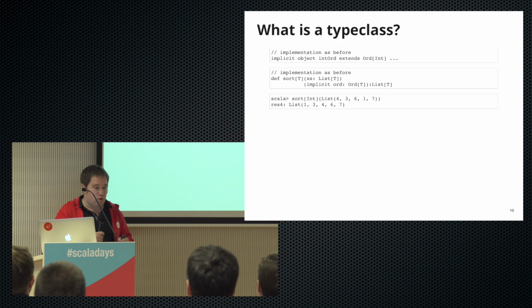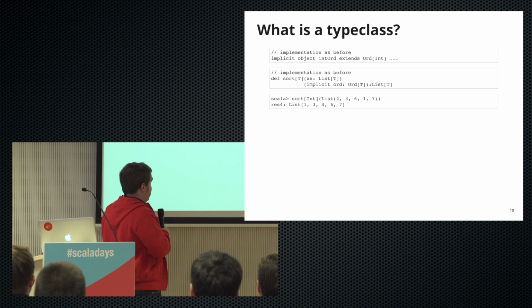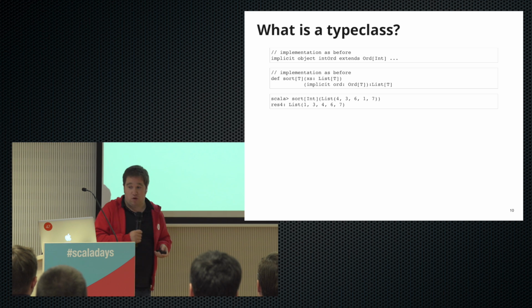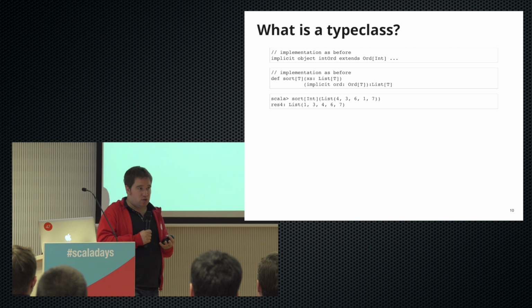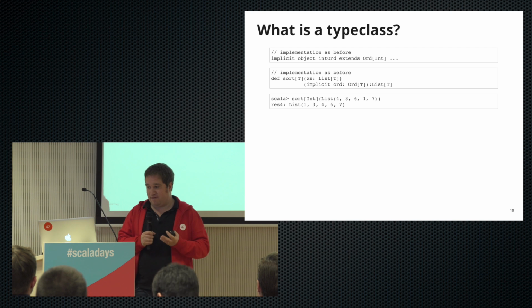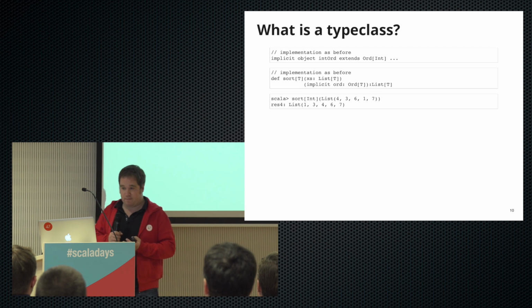We'll make a couple of tweaks to our implementation. All we'll do here is make our IntOrd object implicit, and then we'll change our sort signature to have an implicit parameter for our ordering.